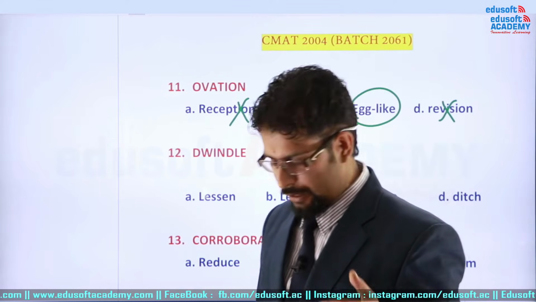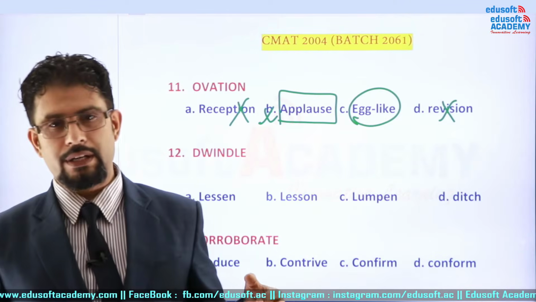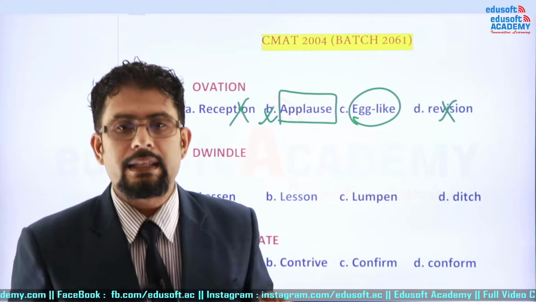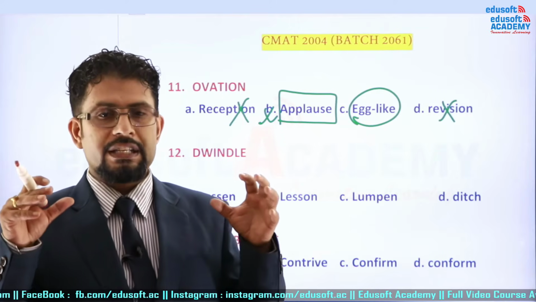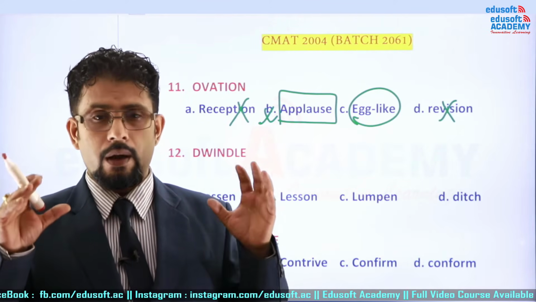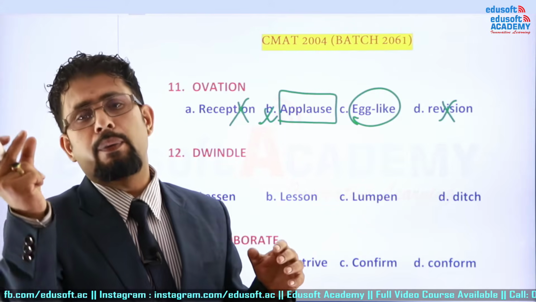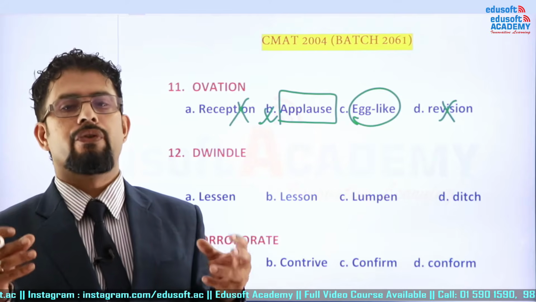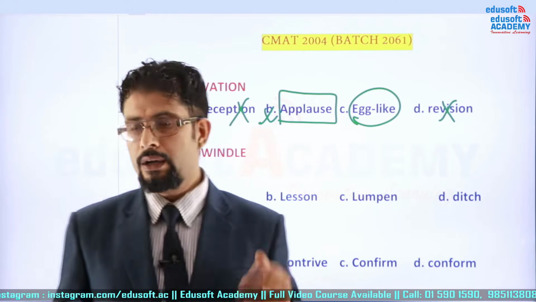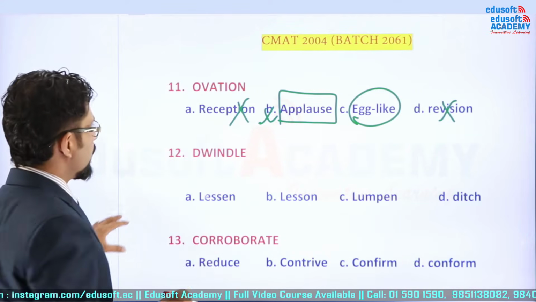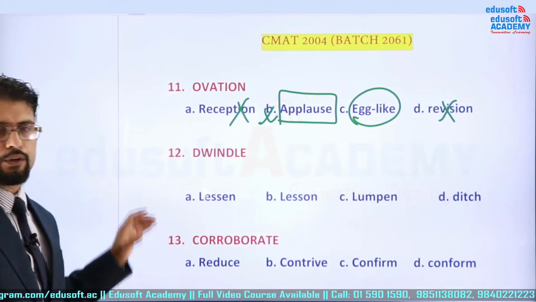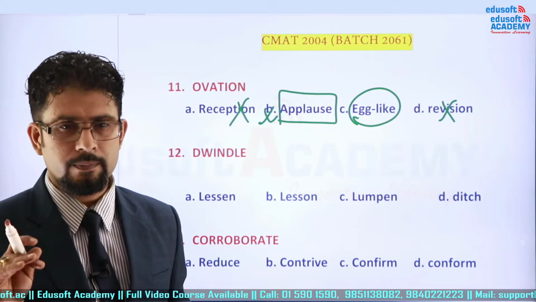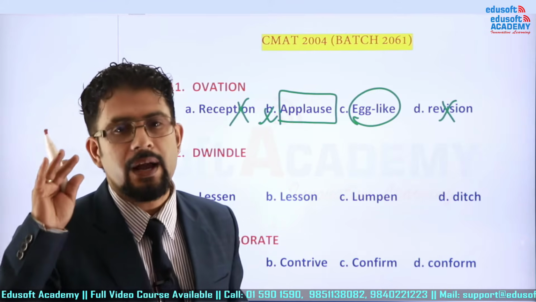It is very easy, my dear students, and now I don't think I need to repeat again and again that I will make your CMAT verbal ability a piece of cake. What is a piece of cake? A piece of cake means very, very easy. Fine. Now let's come to question number 12 of 2004. What is the word? Pronounce this word. Pronounce again. Finally, pronounce it.